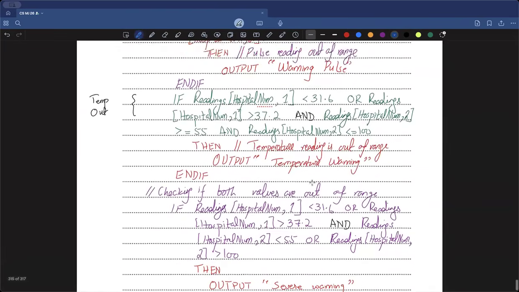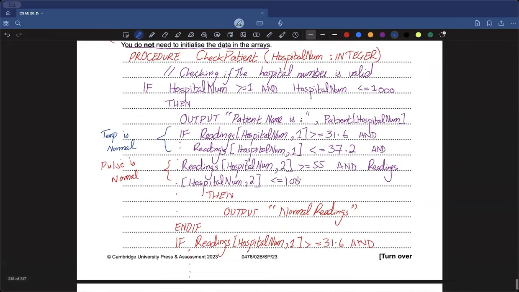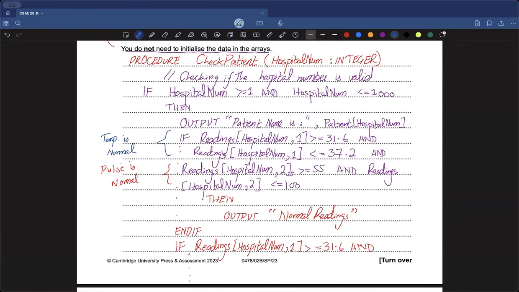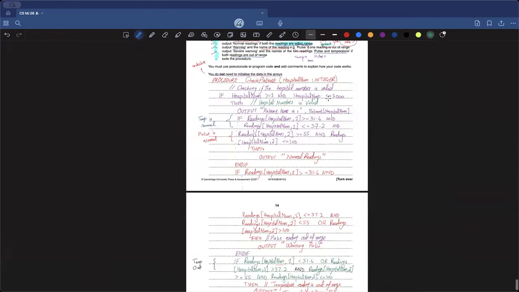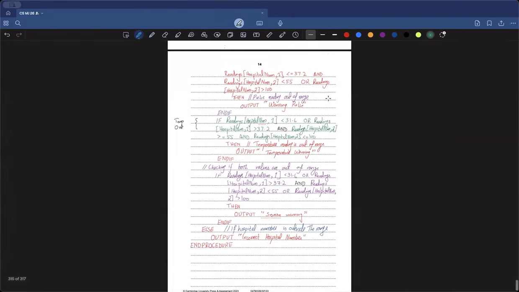Then I can add a comment. Let's say बाकी जगहों में तो हमने डाले हुए हैं, but for instance, I might want to output the name first, right? So I can even add one up here. I would be like, okay, add up here. Hospital number is valid. And to be honest, this much is more than enough. So this is how you can attempt a perfect 15 by 15 question.